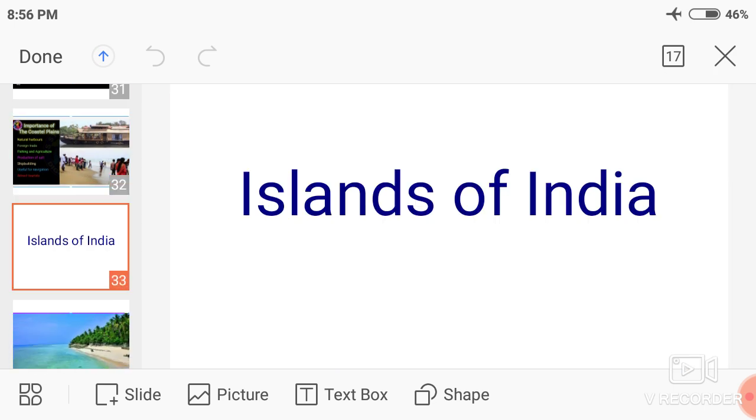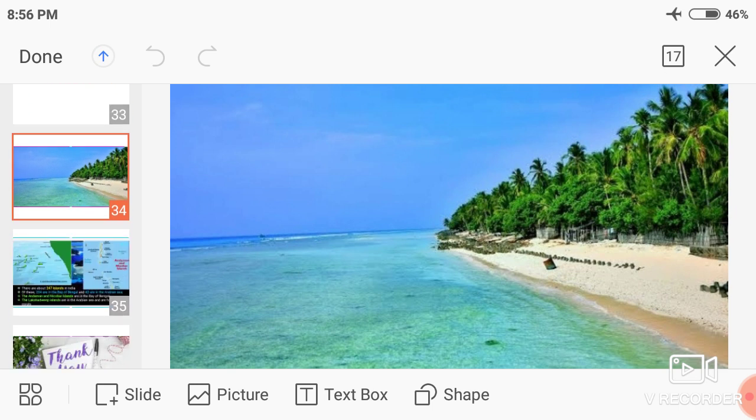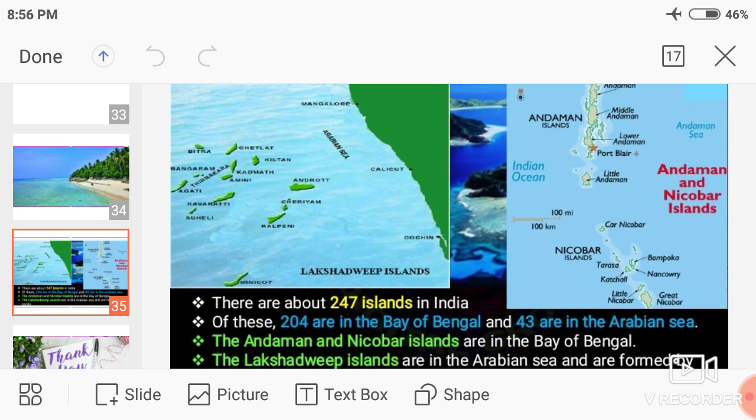Okay, the last concept, that is the islands of India. My dear students, there are about 247 islands in India. Keep it in mind, very important.